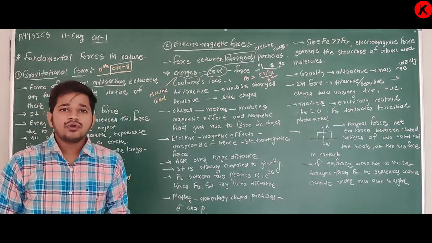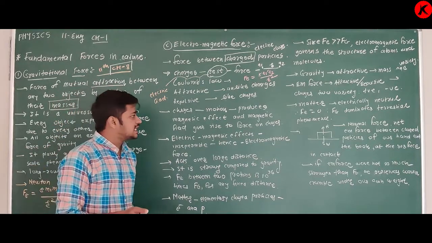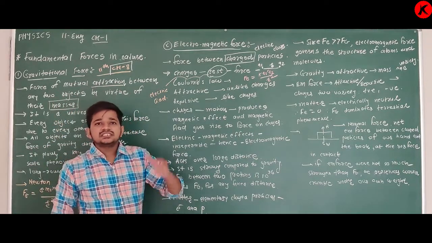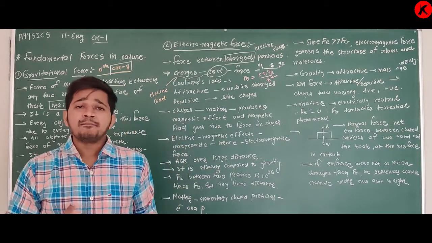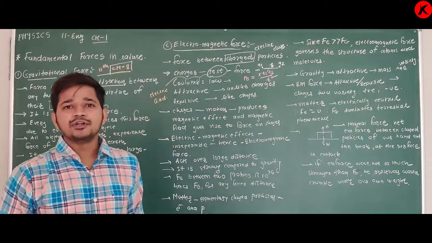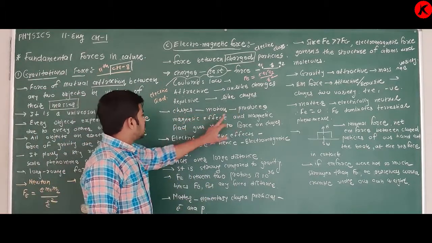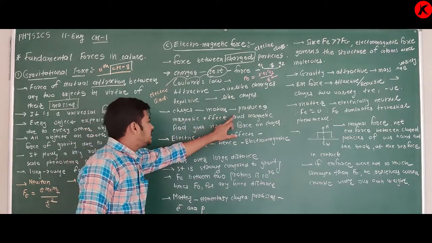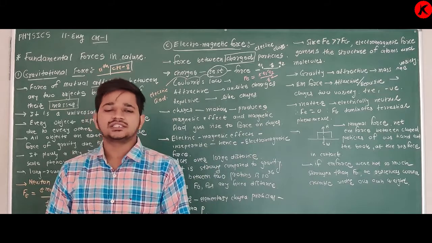So when charges are at rest, we can say they produce electric field. But when charges are in motion, they produce some magnetic effect. Charges in motion produce magnetic field, and magnetic field gives rise to force on charges.